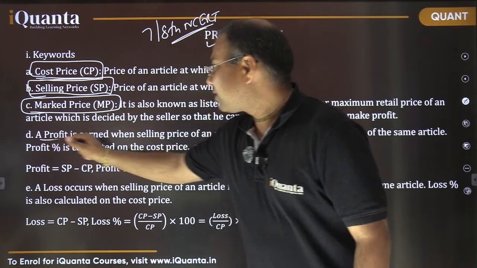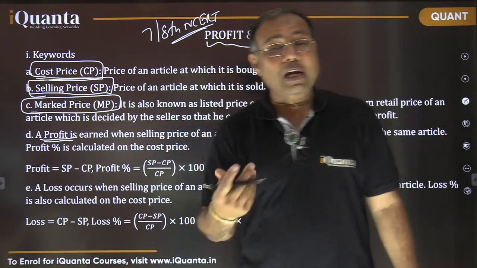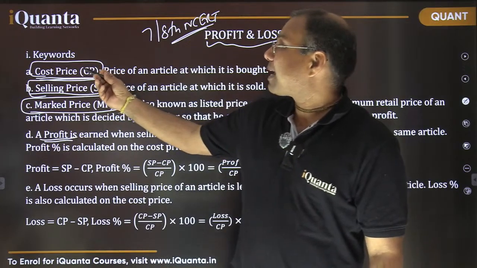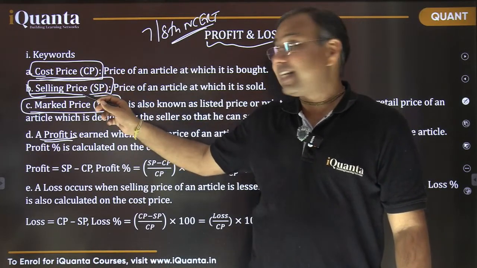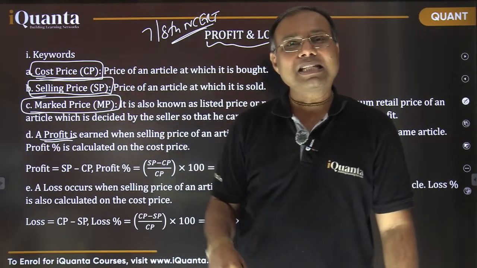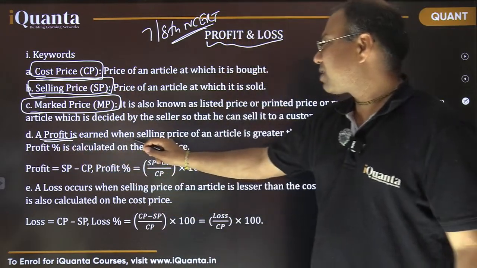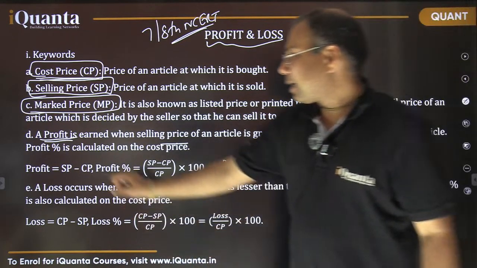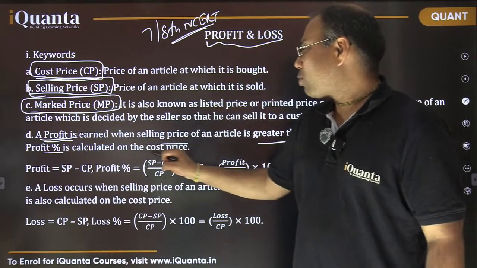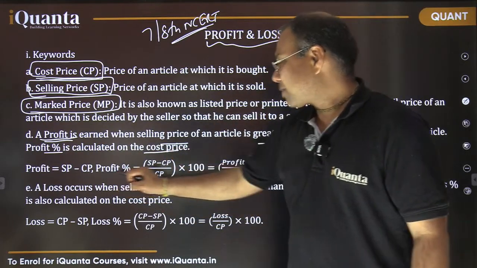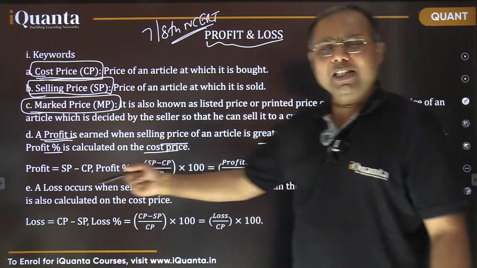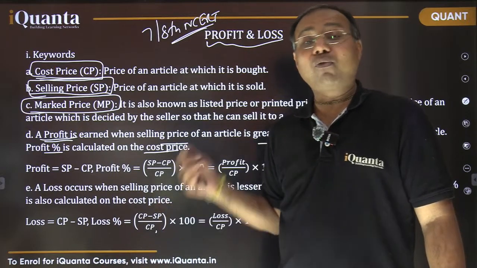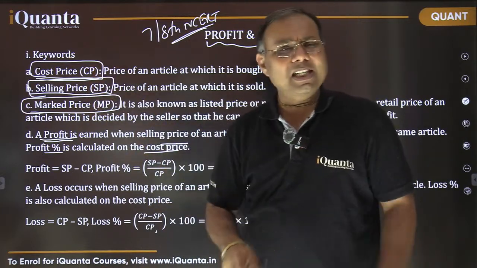Now what is profit? As in my example, if I'm a shopkeeper selling it, cost price से कितने ज़्यादा पे मैंने sell किया, that means the difference of selling price and cost price becomes the profit, right? So profit is earned when selling price is greater than cost price. And how is profit percentage calculated? It is always calculated on cost price: SP minus CP by CP into 100. And if there is a loss, then loss is also calculated on CP. So profit or loss depends upon the difference between CP and SP. These are the basic terms.